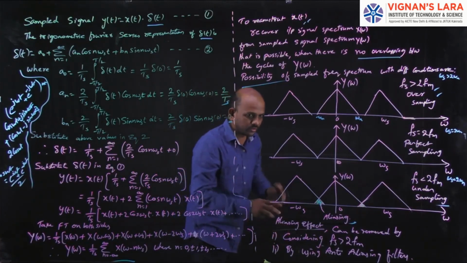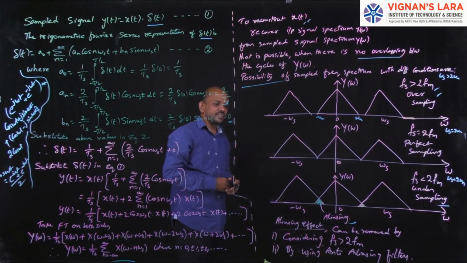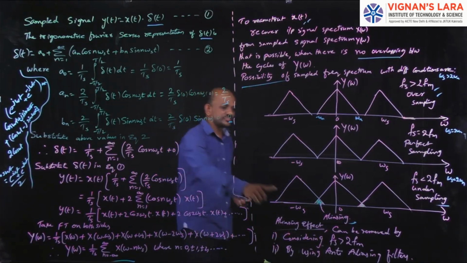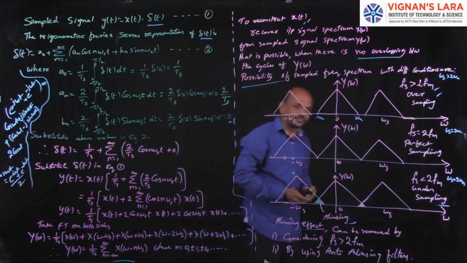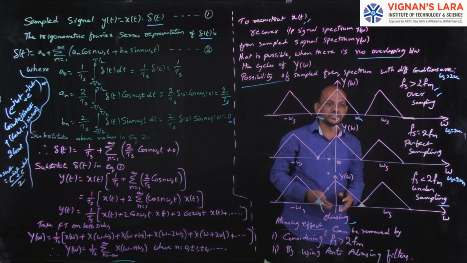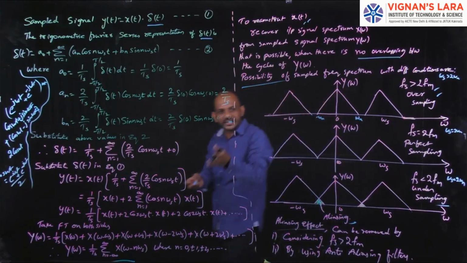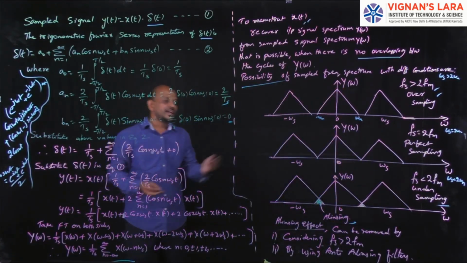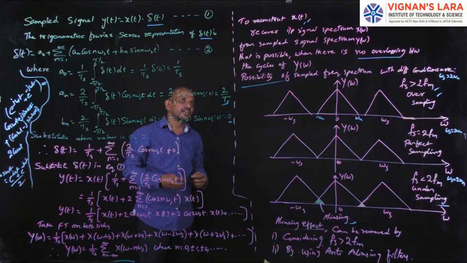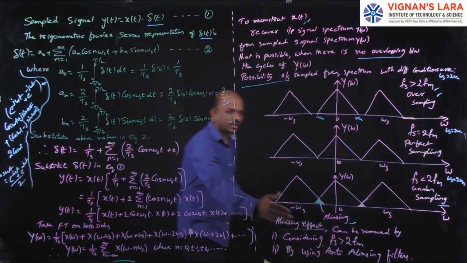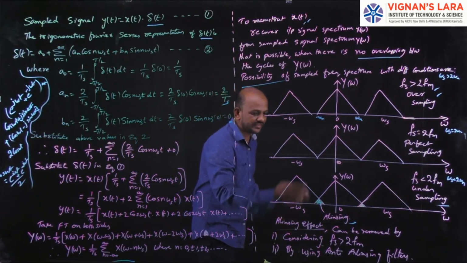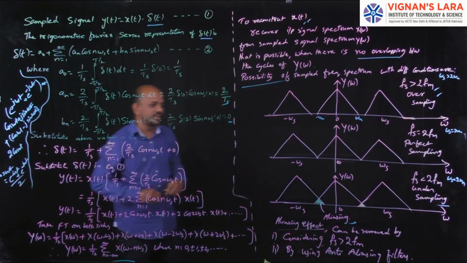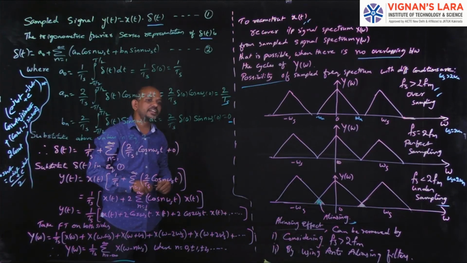The next one is by using anti-aliasing filters. They will remove the aliasing effect, and then I can get the original signal. So these are the two ways to avoid the aliasing effect: considering fs greater than 2 fm, or using anti-aliasing filters.